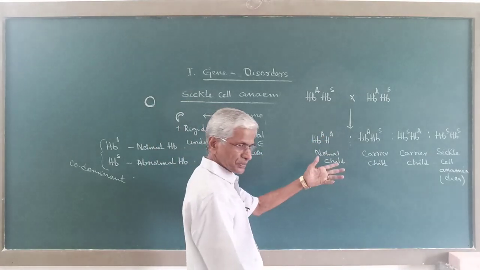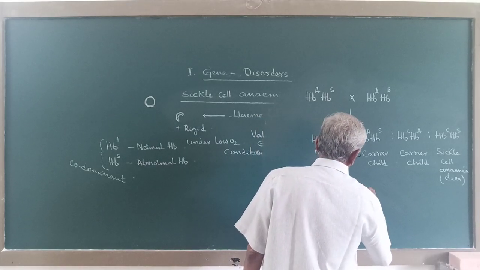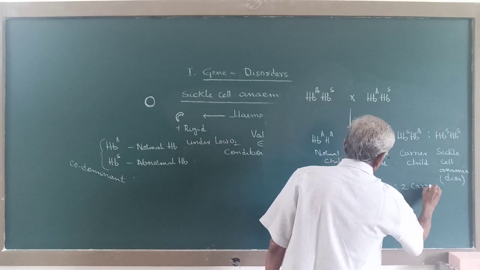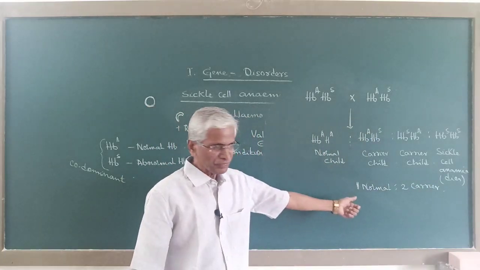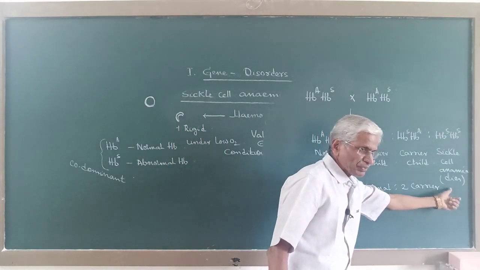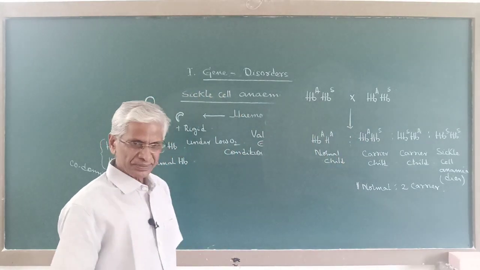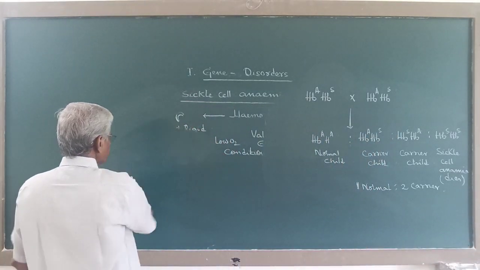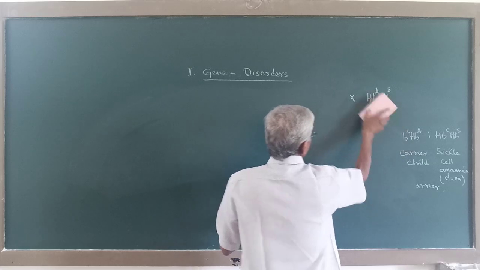So here among the children, the ratio will be 1 normal to 2 carrier, 1:2. 1/4 will be normal, 2/4 will be carriers or heterozygous, but 1/4 will be suffering with sickle cell anemia. Now this is another gene disorder in human called sickle cell anemia.